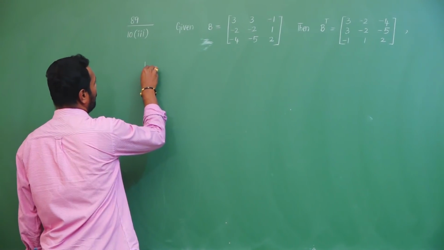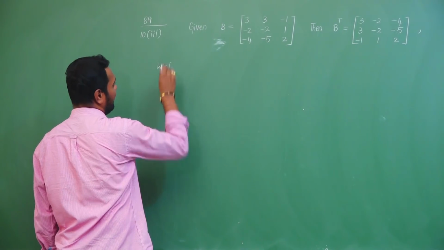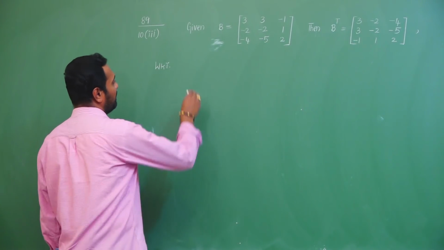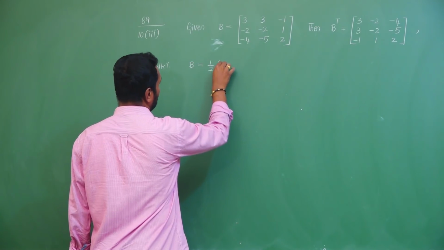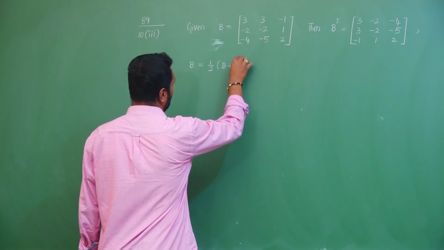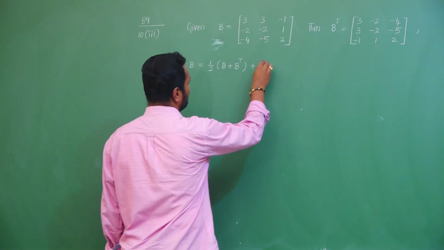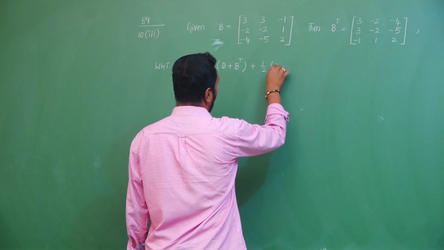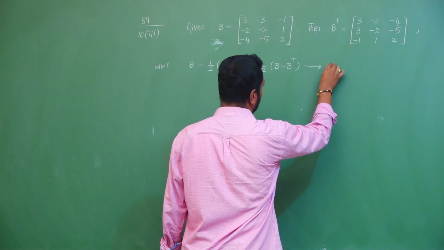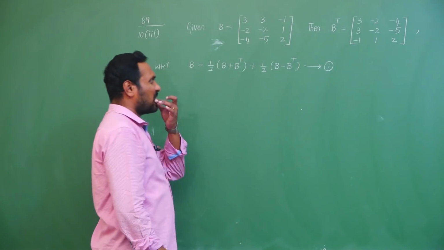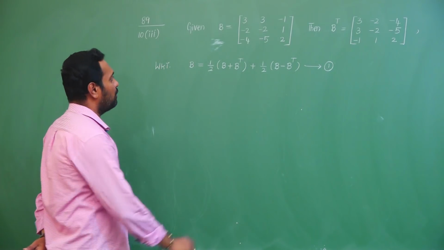We already know how to express a given square matrix as the sum of a symmetric and a skew symmetric matrix: B equals half into (B plus B transpose) plus half into (B minus B transpose). So we need to calculate these two matrices.